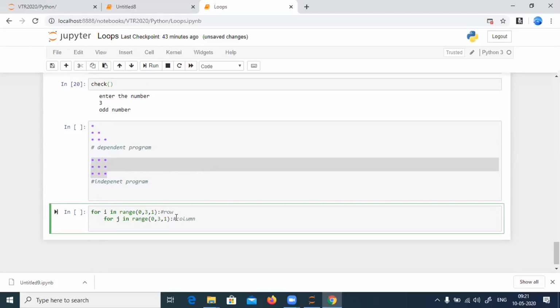But the compiler won't understand. Compiler thinks it's just a loop. You need to make the logic. I'll tell you how to make the logic now. What do you want to print? You want to print star, right?